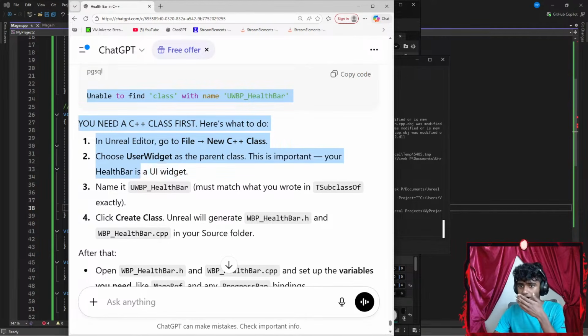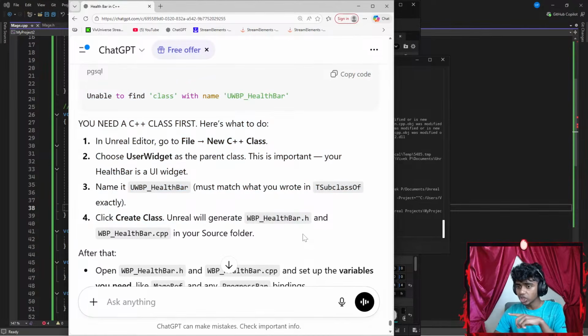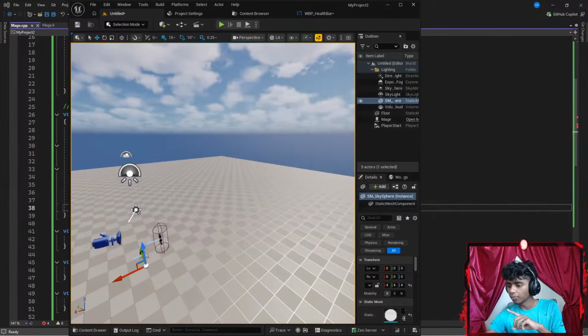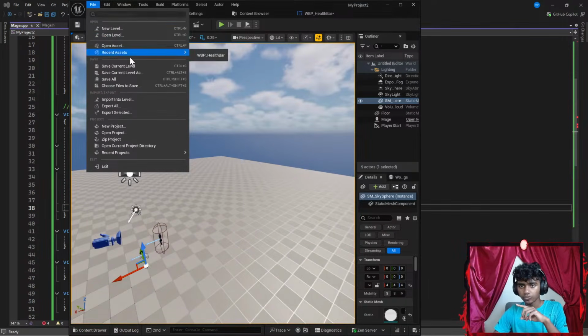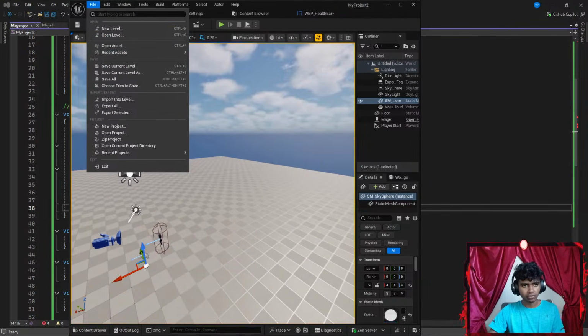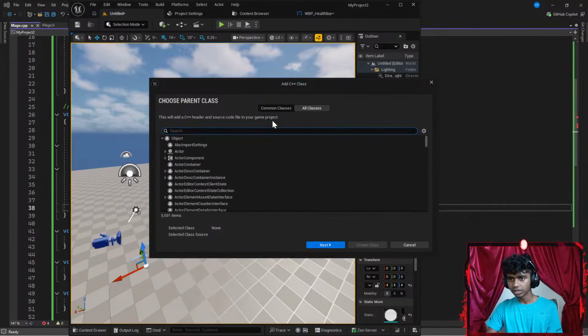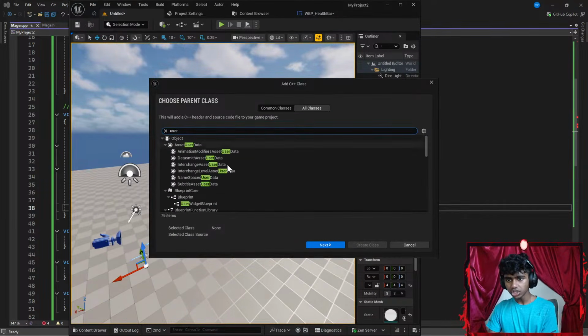Okay, this is important. Your health bar is a UI widget. Name it WBP health bar. It must match what you wrote. Click create class, and Unreal will create the generated blueprints and header files. So let's get this in my other window real quick. Let me exit that. Let's go up here to my files, and decrease the size here. Scroll all the way down. It says go to file, new class. Wait, I think Sensei meant tools. Go to tools, go to new class, choose user widget.